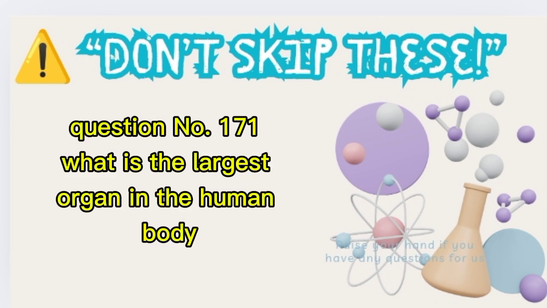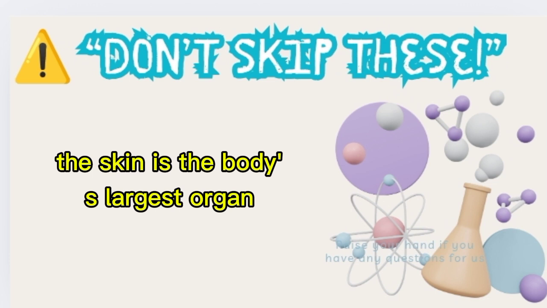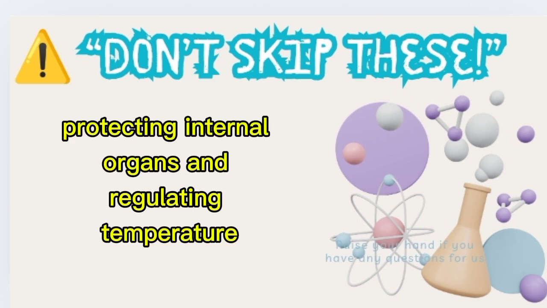Question number 171. What is the largest organ in the human body? A. Heart. B. Skin. C. Liver. Correct answer B. Skin. The skin is the body's largest organ, protecting internal organs and regulating temperature.